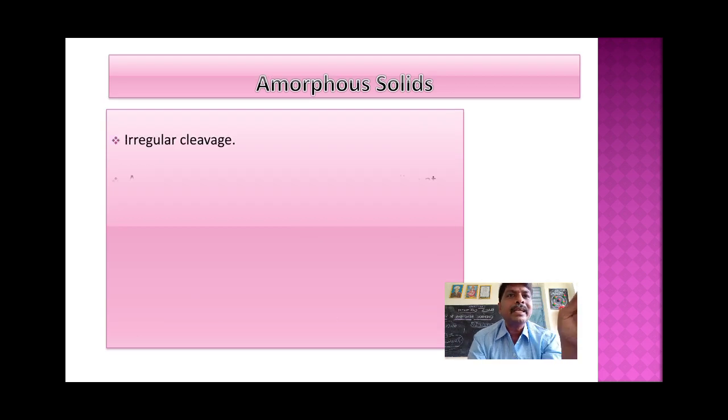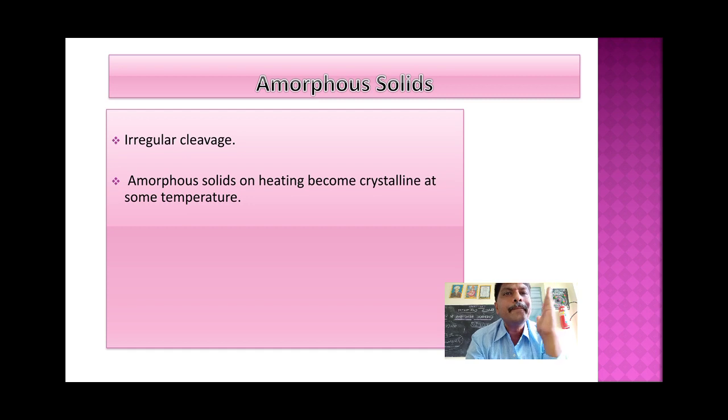Next characteristic, irregular cleavage. If you break an amorphous solid, it gives some pieces, and those pieces do not have flat surface or sharp edge. So irregular surface, irregular edges. Amorphous solids become crystalline solids at a particular temperature. You can convert amorphous solids into crystalline solids by heating. That phenomenon has some name. We will discuss that phenomenon later. Okay.